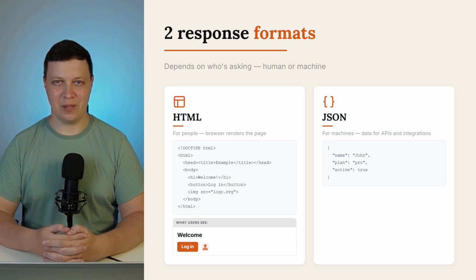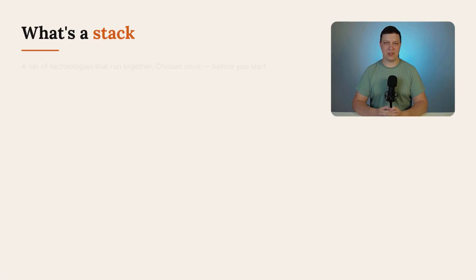When your app connects to a payment system, a Telegram bot, or any external service, everything goes through JSON. That's why you need to understand this now. When you give a task to the AI, you need to know what you're building. A page for people or an API for integrations. That changes what gets built and how to test it. Building a page for users and building an endpoint to return user data are different tasks, even if the underlying data is the same.